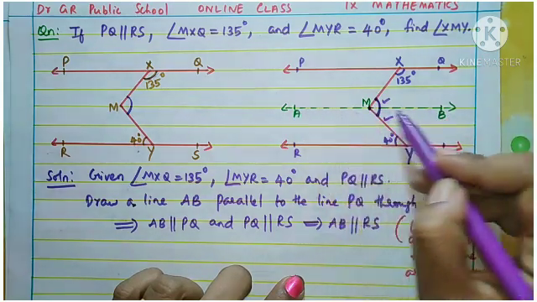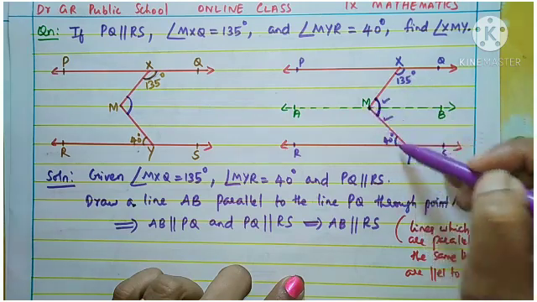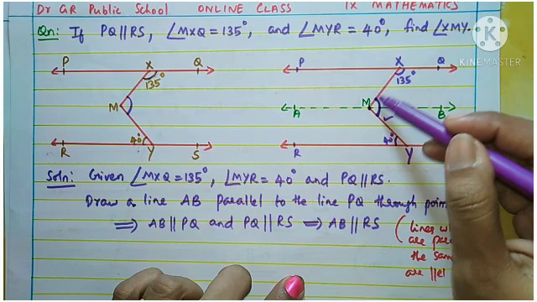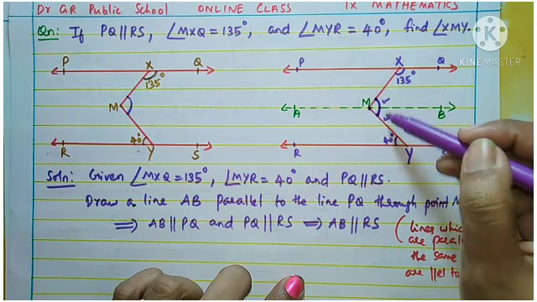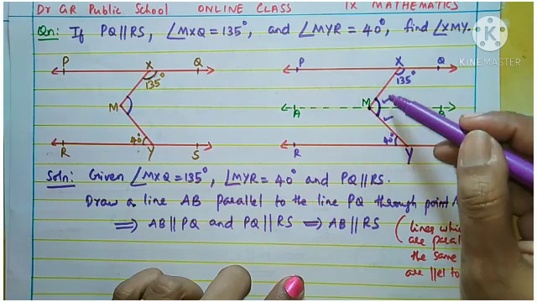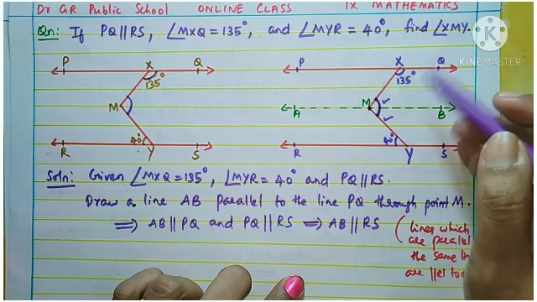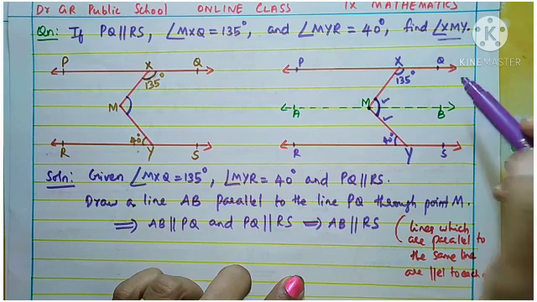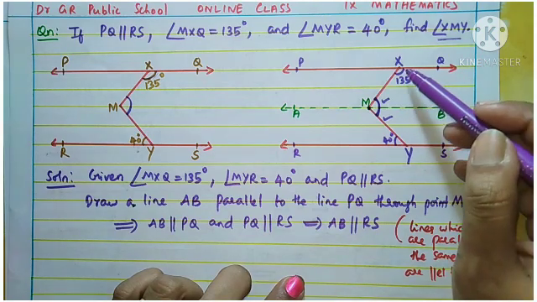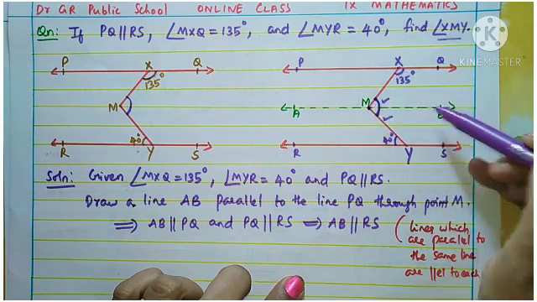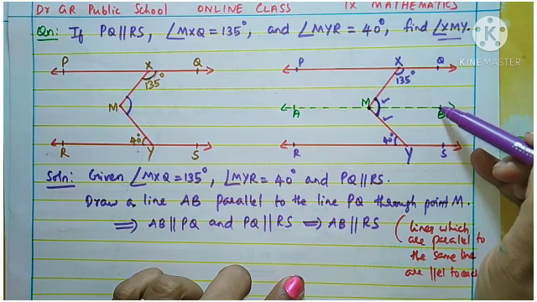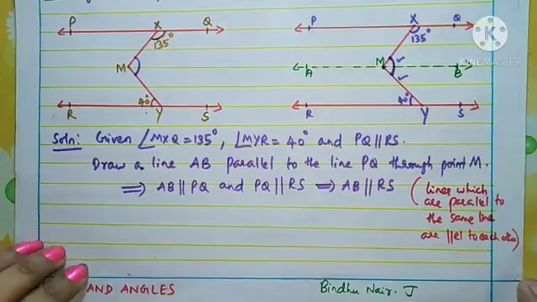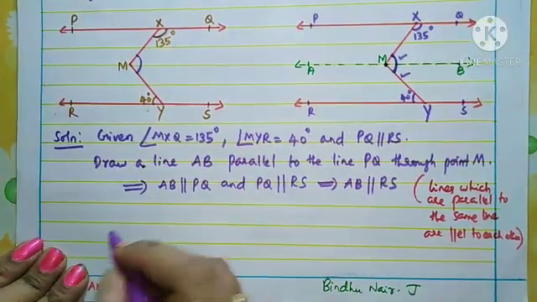So if we find each of these angles and add them, we will get our required angle XMY. Our aim is to find the value of angle XMB and angle BMY. How we proceed, all of you listen.